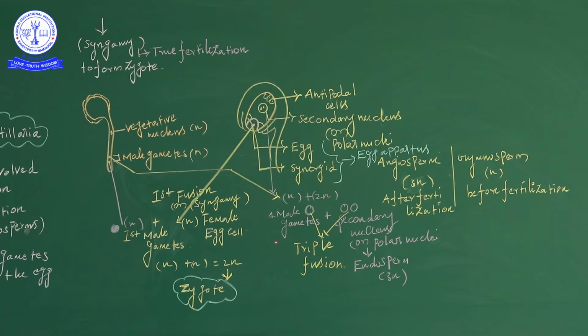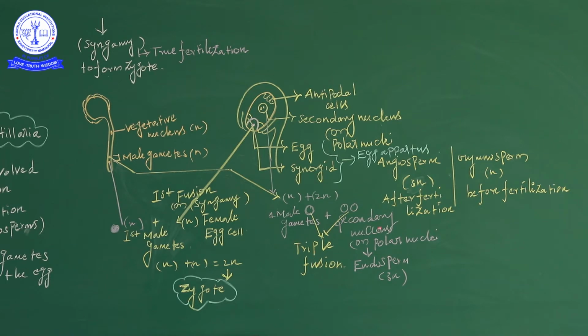Okay, in double fertilization, the first process is the first fertilization, and the second process is called second fertilization. The first fertilization involves the male nucleus and the egg nucleus, and the second fertilization involves the secondary nucleus and another male gamete. That is the second or double fertilization.